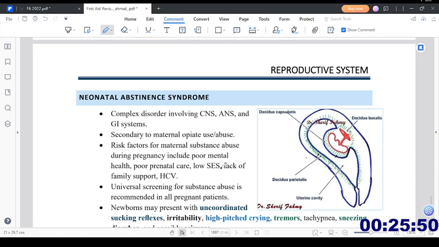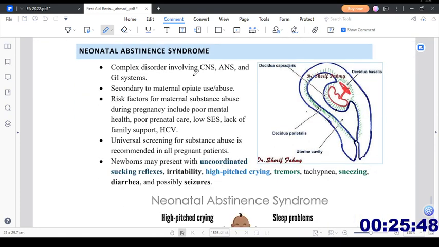Then neonatal abstinence syndrome. It is a complex disorder involving the CNS, ANS, and GI systems, secondary to maternal opiate use and abuse. Risk factors for maternal substance abuse during pregnancy include poor mental health, poor prenatal care, low SES, that is low socioeconomic status, lack of family support, and HCV, hepatitis C virus. So these are the risk factors.